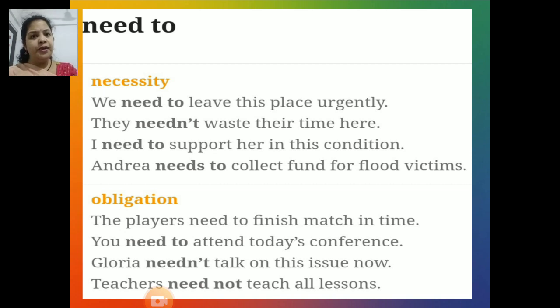Next function of need to is obligation. The players need to finish match in time. You need to attend today's conference. Gloria needn't talk on this issue now, and teachers need not teach all lessons.